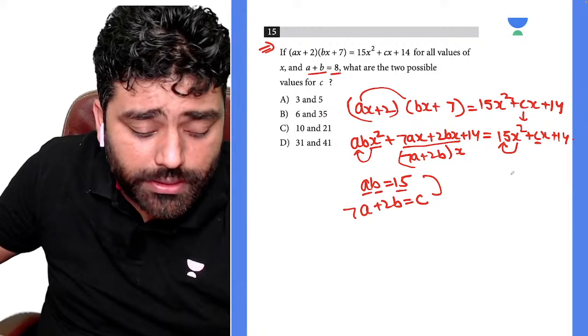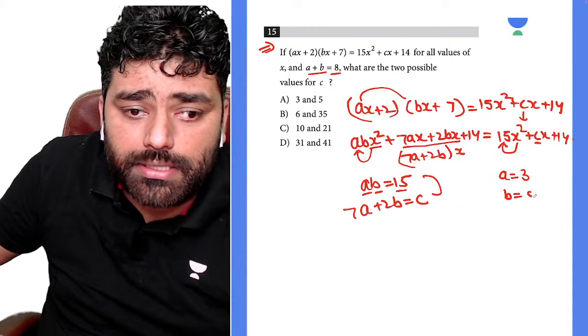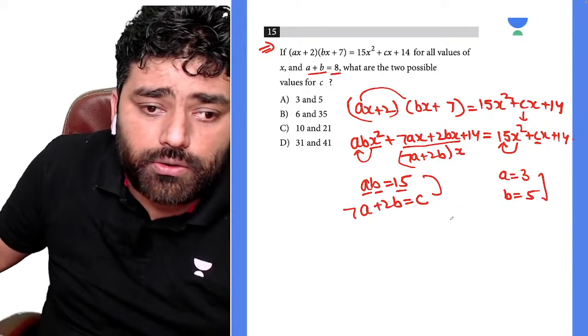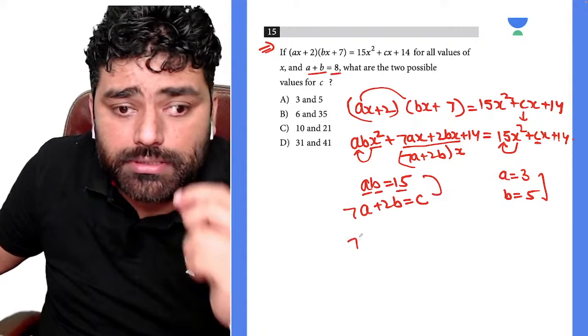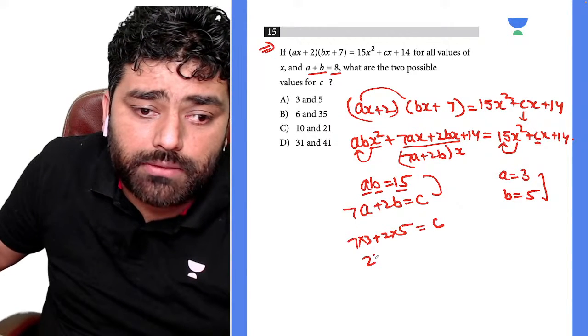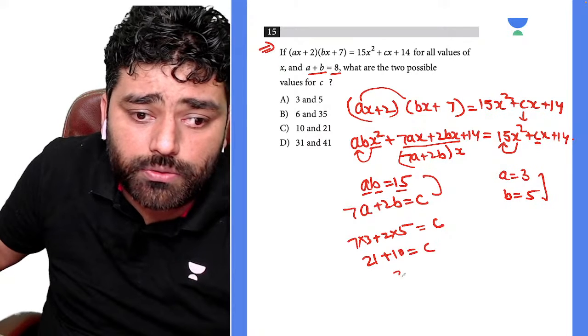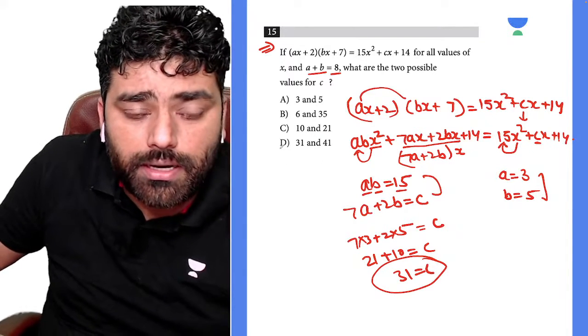So what can you take for A and B there? Suppose I take A is equal to 3 and B is equal to 5. According to that, what can be the value of C there? So 7 times 3 plus 2 times 5, that gives 21 plus 10, which is equal to 31. But if you see, C is equal to 31, that is only one answer, that is D.